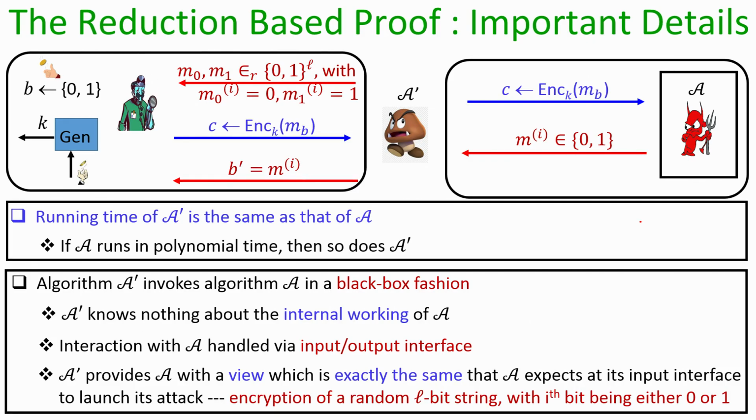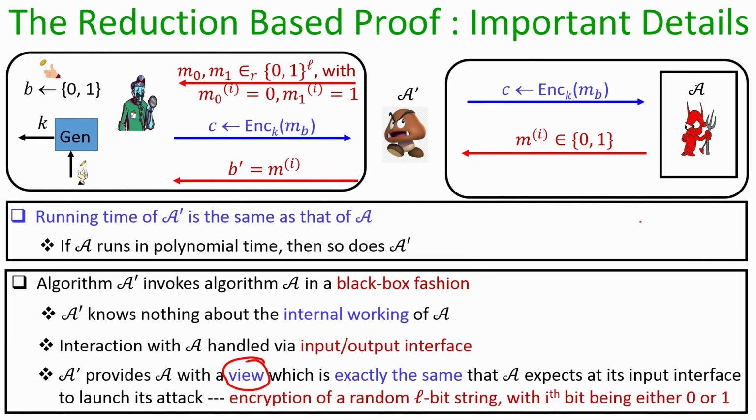The important thing is the way the reduction has been formulated: A' has created a view, and by view I mean the information which has been provided to the algorithm A, namely whatever the adversarial algorithm A sees. It sees an encryption of a random L bit string, and the property of our algorithm A is that it expects an encryption of a uniformly random L bit string, and if you give it such an encryption, with probability half plus non-negligible it can tell you what the ith bit of the underlying message is. That is the property of the algorithm A.